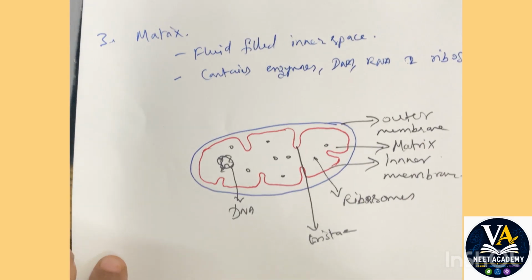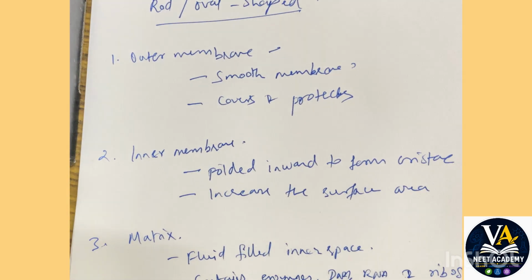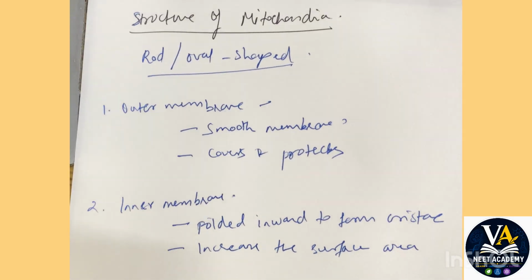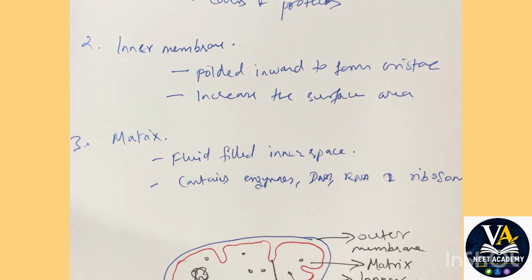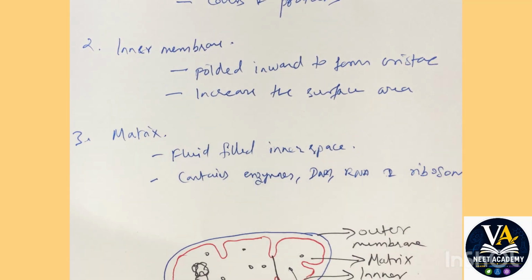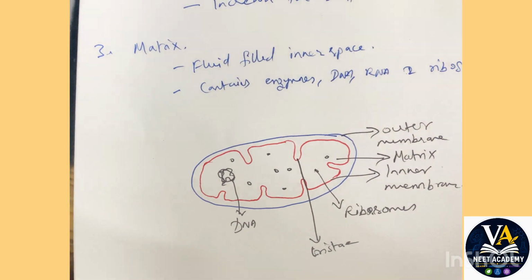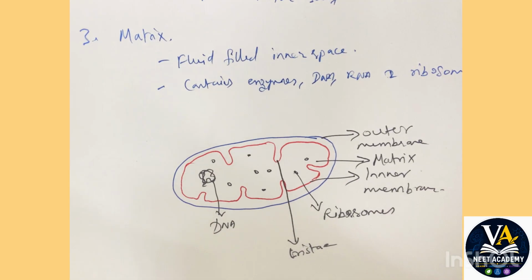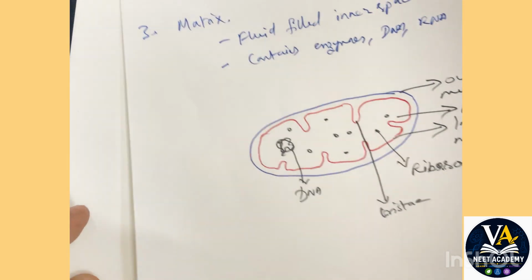So we have seen the structure. The outer membrane is smooth and protects the organelle. The inner membrane is folded inward and forms the cristae. And why is it folded inward? To increase the surface area. It has the matrix, which is a fluid filled inner space, which contains enzymes, DNA, RNA and ribosomes. So that's your matrix. That's your mitochondria.